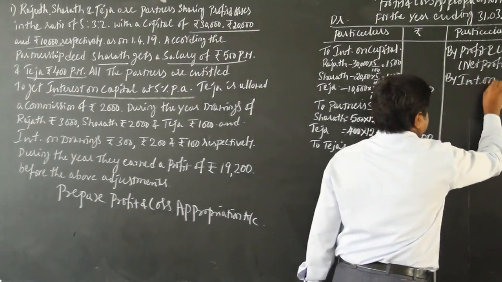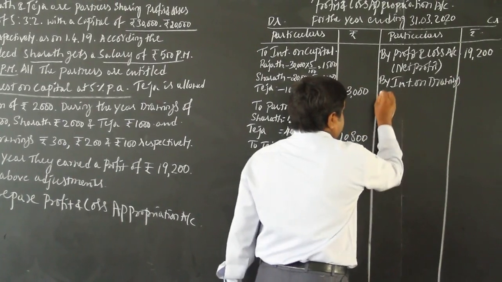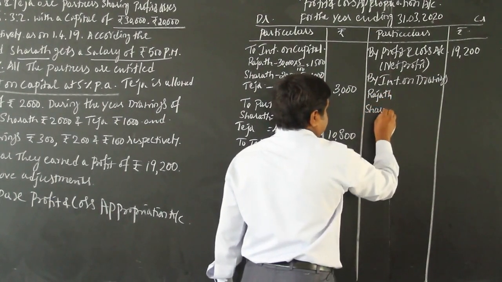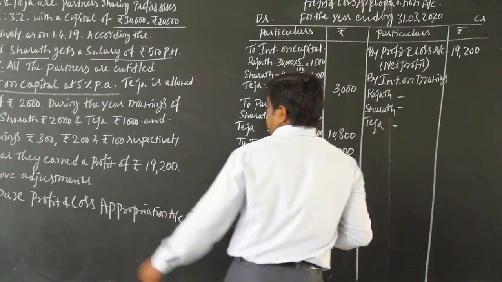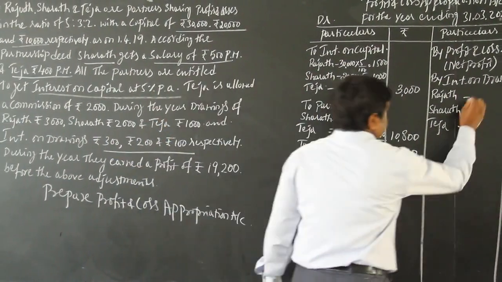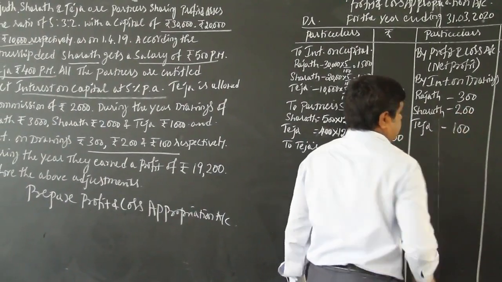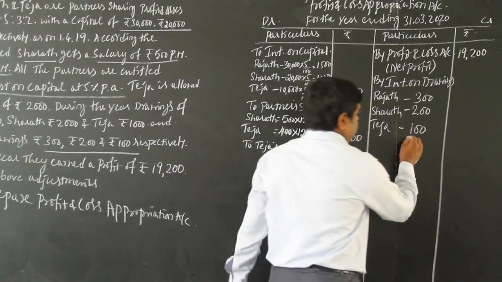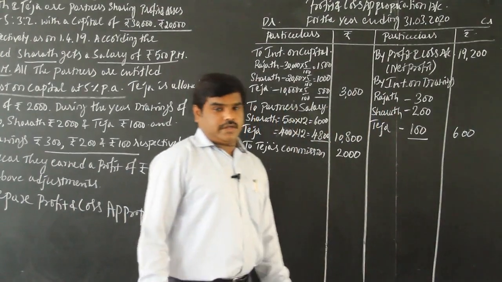So write by interest on drawings: Rajat 300, Sharath 200, Teja 100, three partners. So the total is 600 rupees interest on drawings.